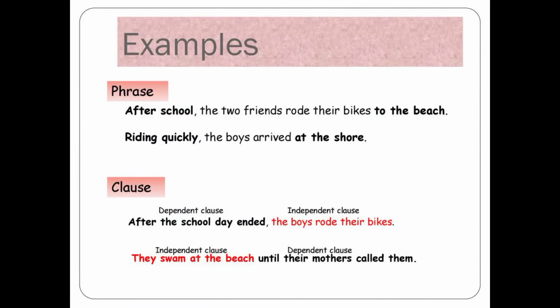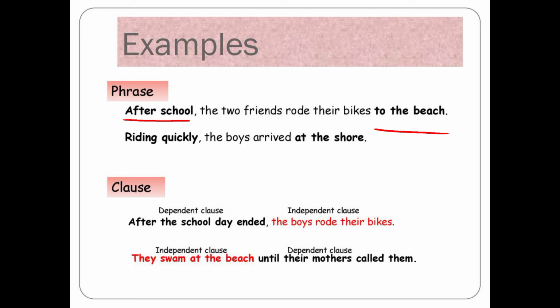Now come to the next thing: some examples of how you can differentiate. Here in the phrase example: "After school the two friends rode their bike to the beach." You can see that "to the beach" and "after school" are phrases, because each is a group of words. But if you want to understand what "to the beach" means, it is not giving complete meaning.